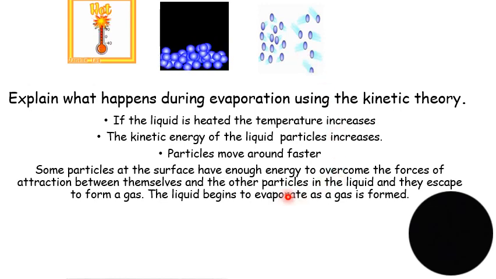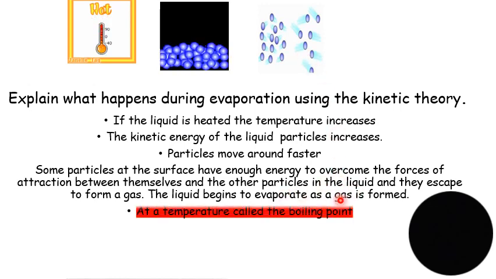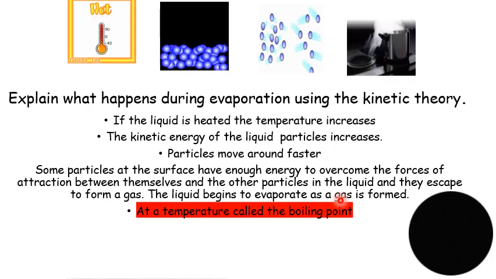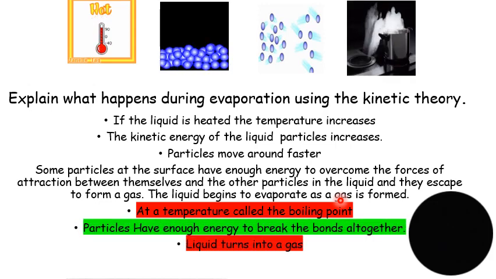The liquid begins to evaporate as the gas is formed. Then, at a temperature called the boiling point, the particles are going to have enough energy to break the bonds altogether, and then the liquid is going to turn into a gas. So the key thing is to talk about the temperature, the kinetic energy, the movement of the particles, and then the forces of attraction, and that's it.